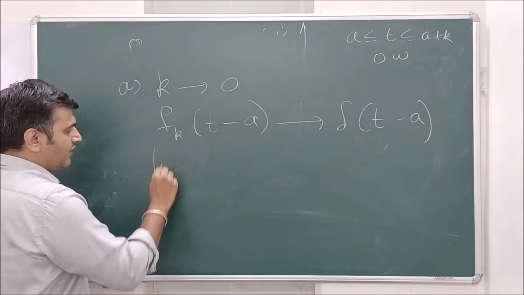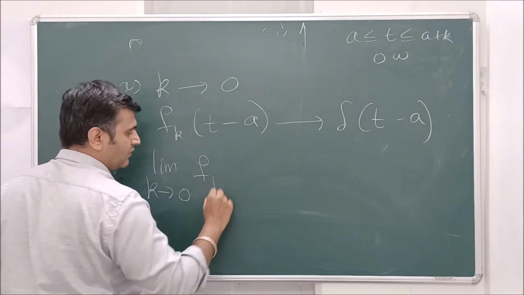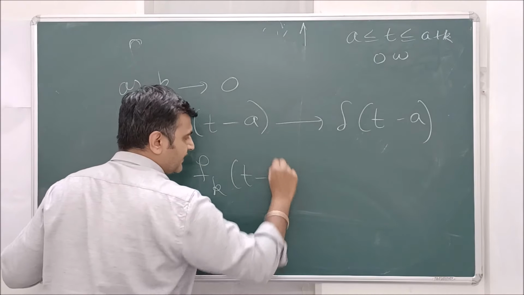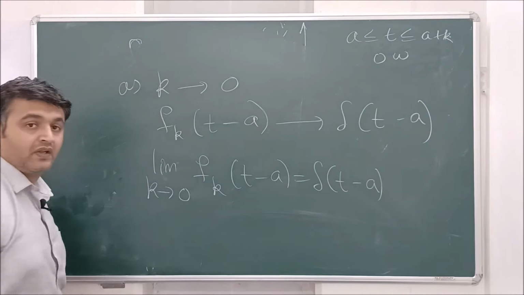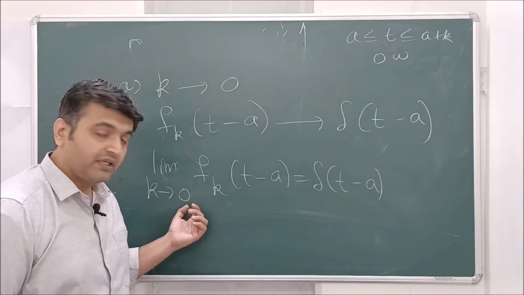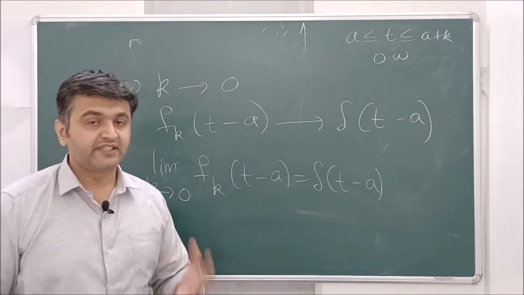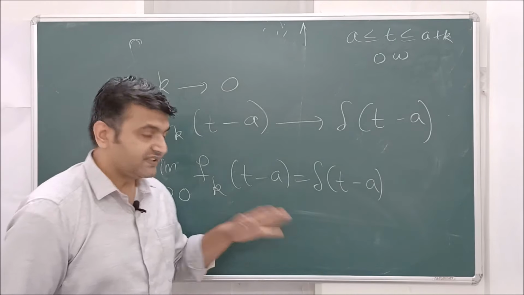This is one way to write it. Another, your calculus way, is the limit as k goes to 0 of fk of t minus a, which is delta of t minus a. So you can also see the delta function as a limit of a sequence of step functions. Okay, so this is one thing.